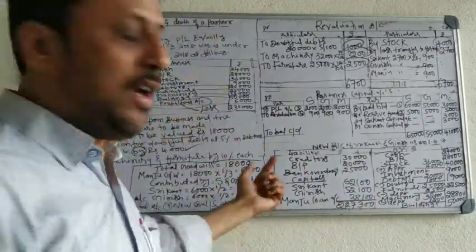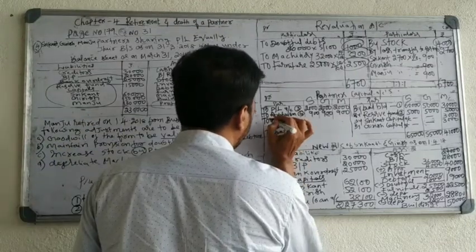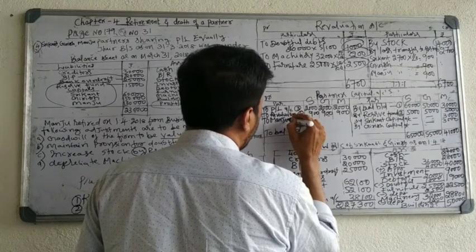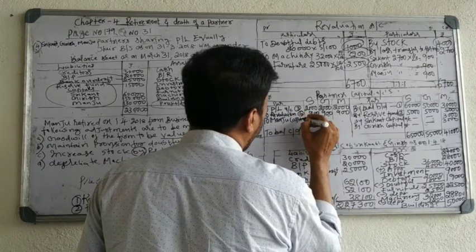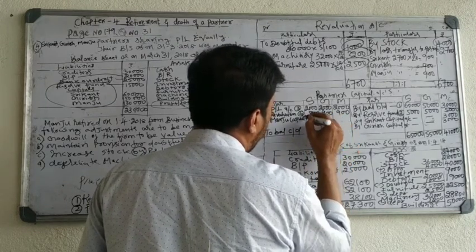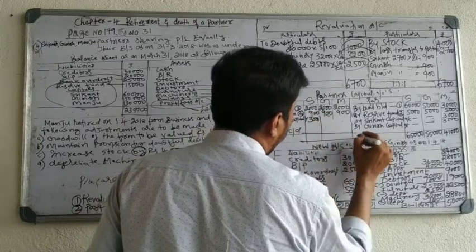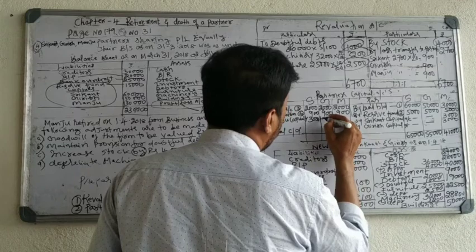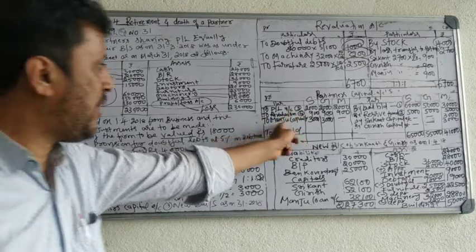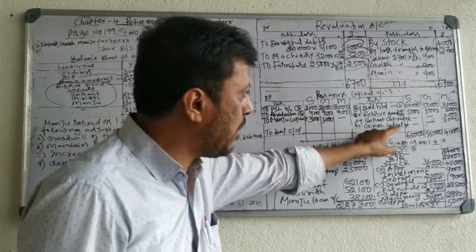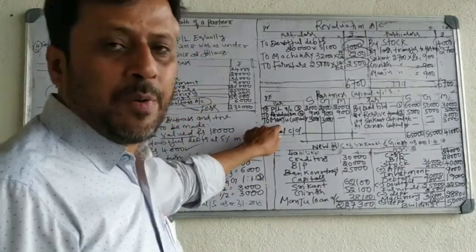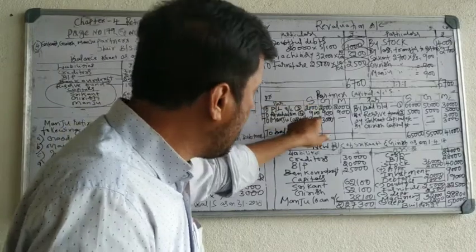So you have to make an entry on the debit side to Manju capital account, the retiring partner capital account. The 3,000 goes from Srikanth's account and 3,000 goes from Girish's account. This entry is credit side by the retiring partner capital account, 3,000, and debit side to the remaining partners' capital account, 3,000.